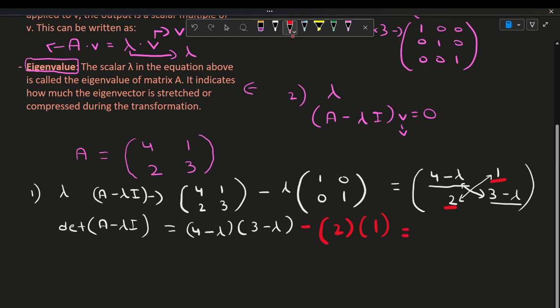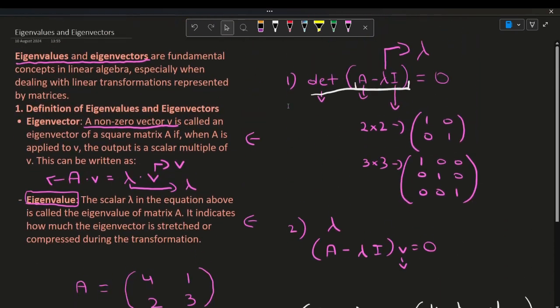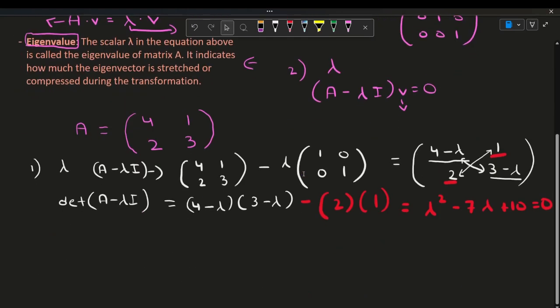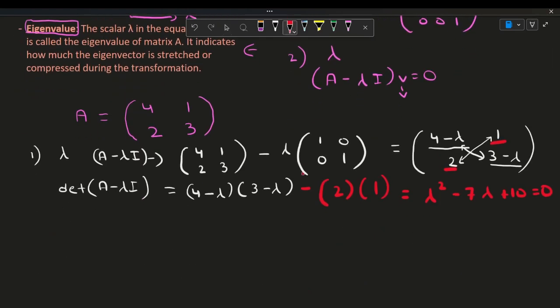And now if we expand and simplify this, you get lambda squared minus 7 lambda plus 10. And we're equating that to 0 because if we go back up, we can see right here that we equate it to 0. So now we have a quadratic equation right here.